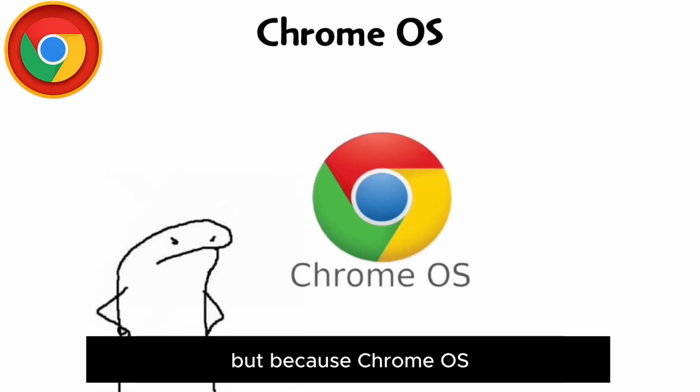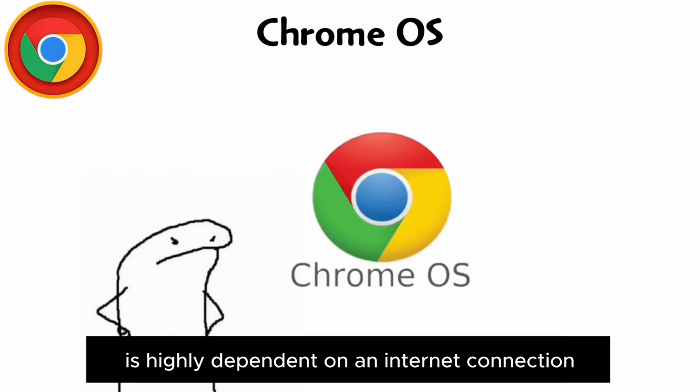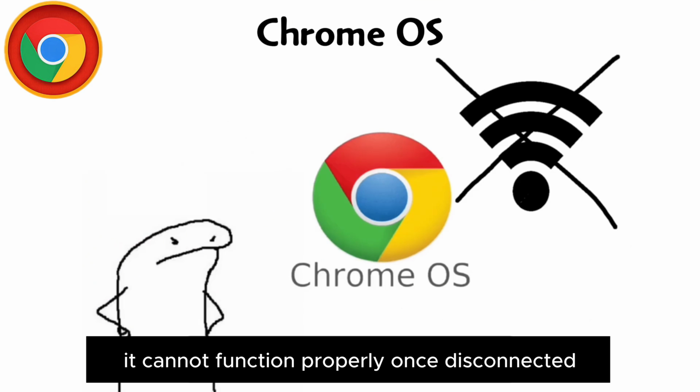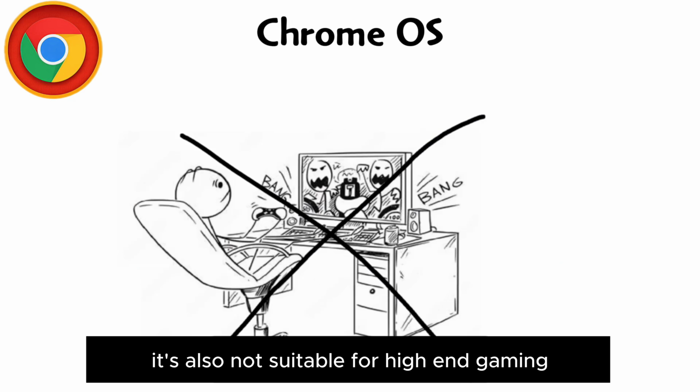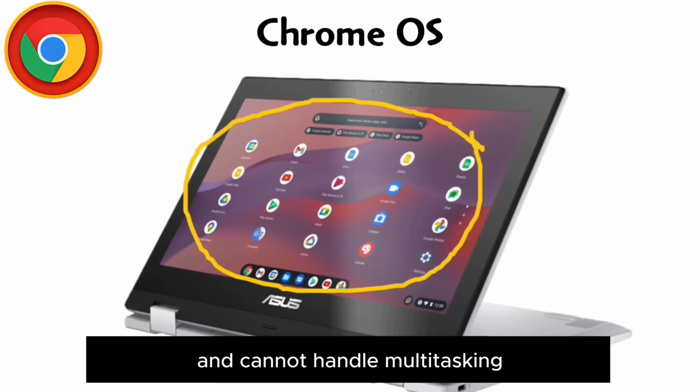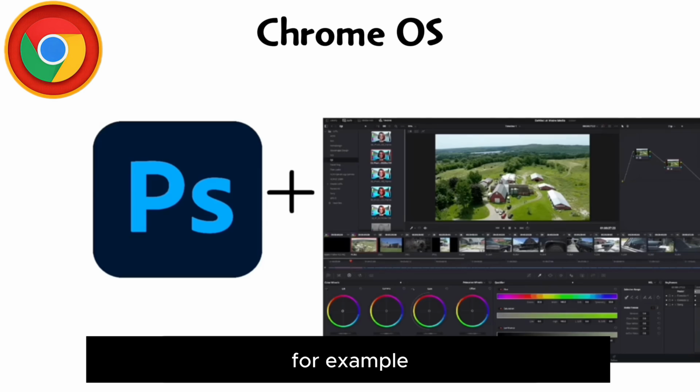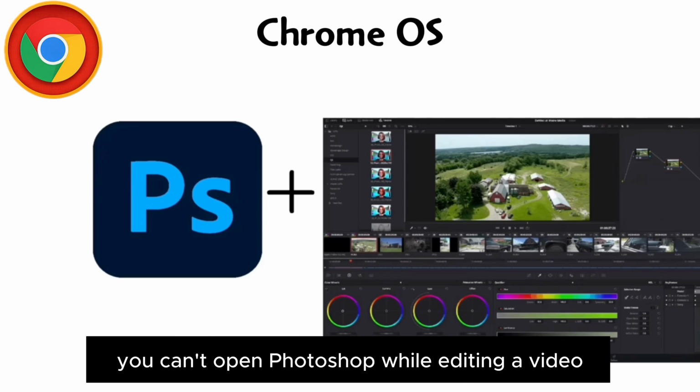But because Chrome OS is highly dependent on an internet connection, it cannot function properly once disconnected. So it currently can't directly run software like After Effects or Photoshop. It's also not suitable for high-end gaming and cannot handle multitasking. For example, you can't open Photoshop while editing a video.